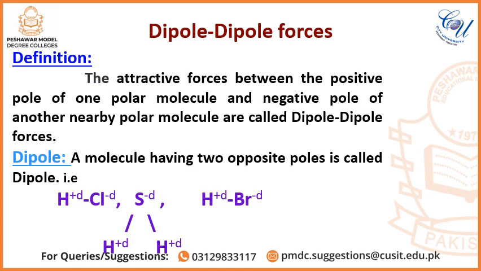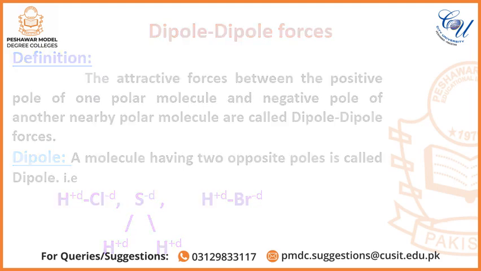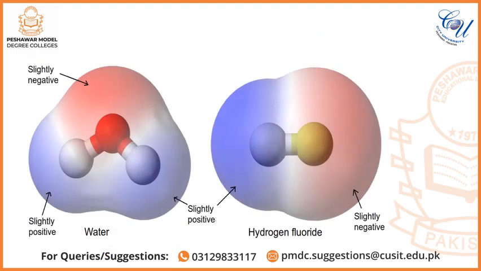For example, hydrochloric acid is a dipole because it has a partial negative charge on the more negative chlorine atom and a partial positive charge on the less negative hydrogen atom. Hydrogen fluoride and water are also dipoles, because the slightly red color shows the partial negative charge while the slightly blue color shows the partial positive charge of these dipoles.